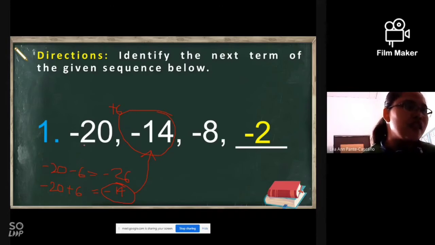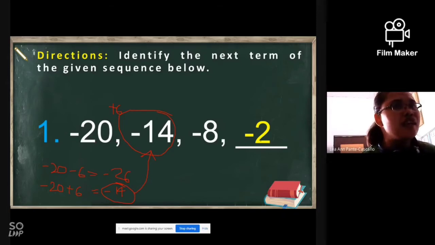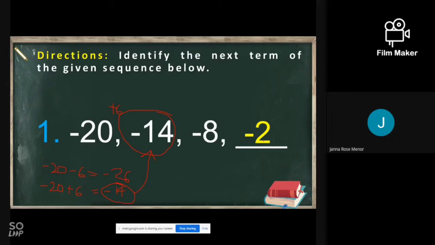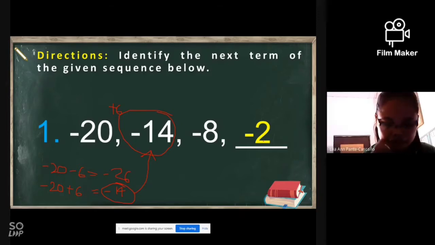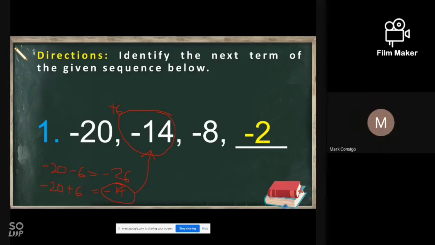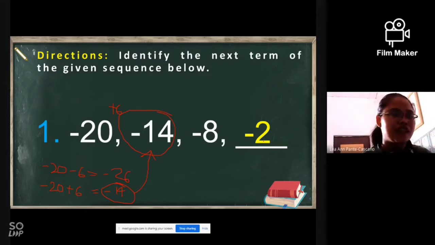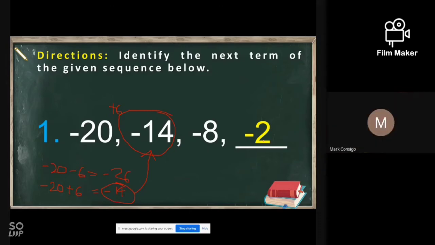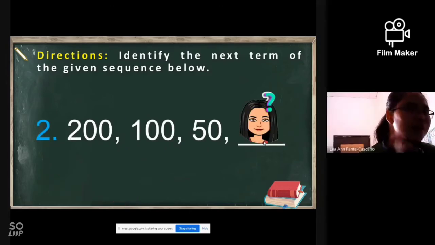And as you can see, negative 20, negative 14, negative 8, this pattern is an increasing number, right? Yes, ma'am, that is increasing. Can we proceed to number 2? Yes, ma'am. 1 point for Jana. Let's wait for the others.